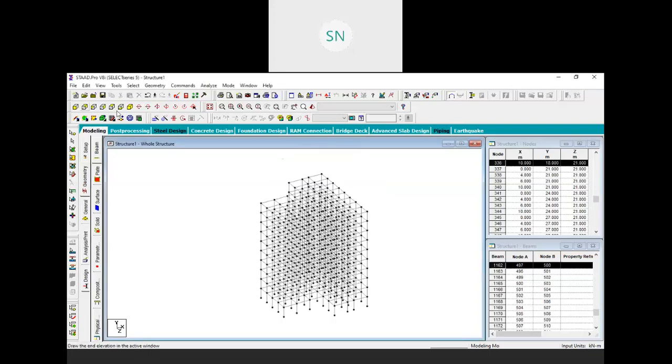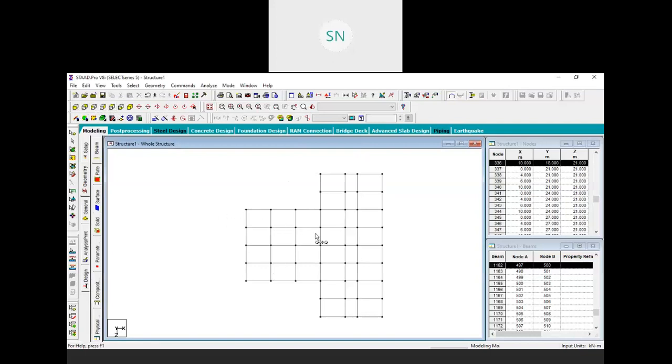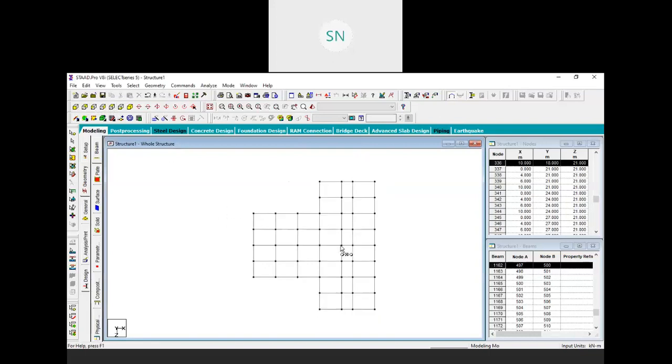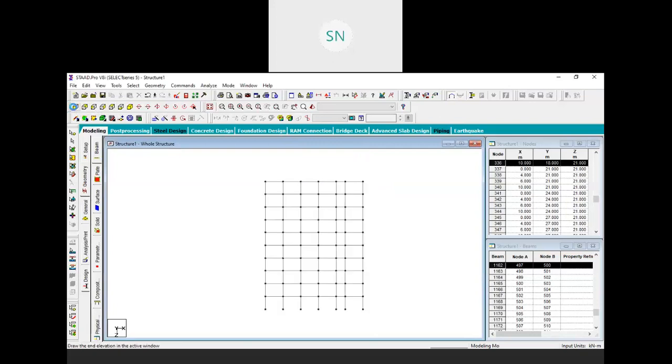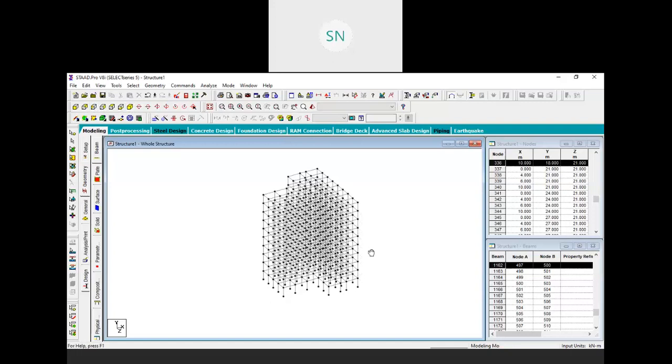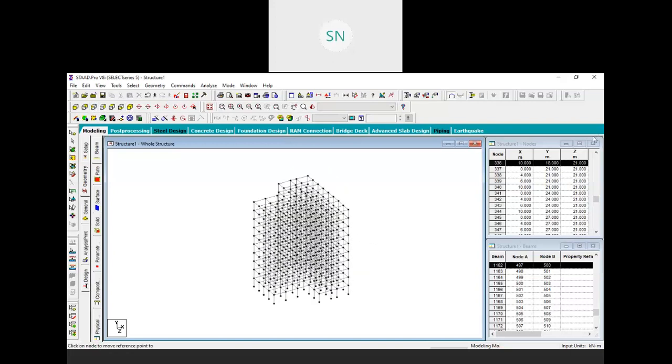View it from the top, right? So it is something like this in T shape, right? Here we have a lobby area, and view it from the front, back, left, right, and also isometric view. So in this way you can create your complex structure. This is just a very simple structure. We'll discuss about the residential problem also in our actual training, and also school building structure. So now let me begin with the next step.